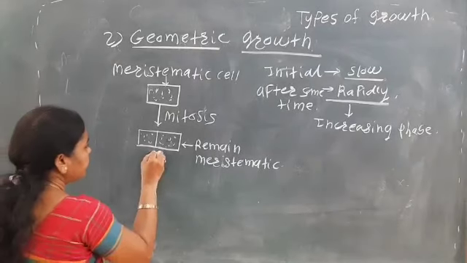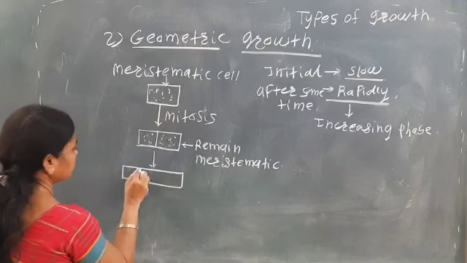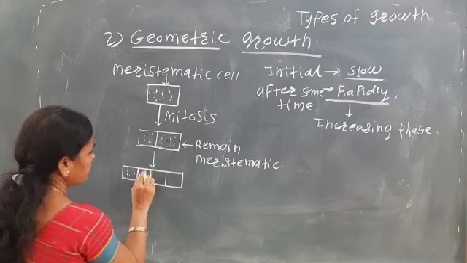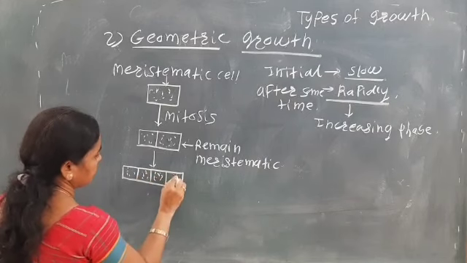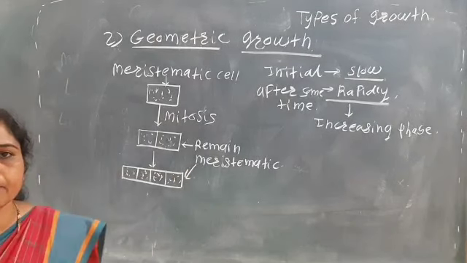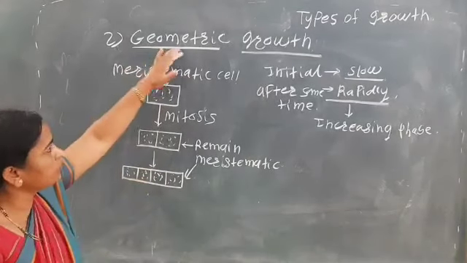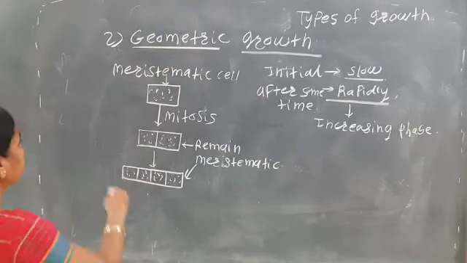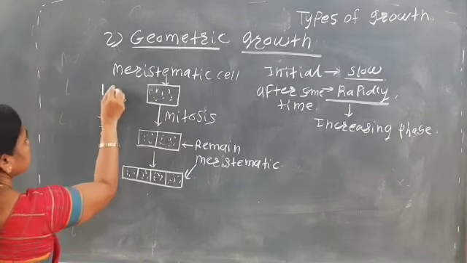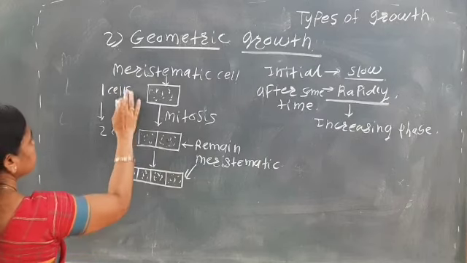Okay, then again it divides and produces 4 cells. And these 4 cells again remain meristematic. That is, in this type of growth, from one cell, 2 cells are produced.